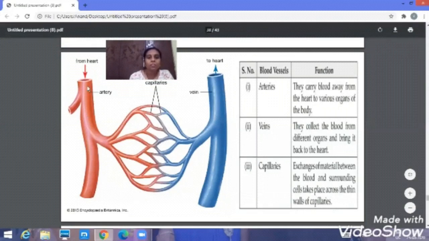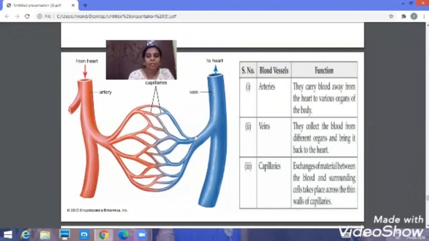So what they do is, these arteries and the veins, you can just see connected to the arteries and the veins, there is a small tube-like structure. We call it capillaries. These capillaries help in exchanging the material between the blood and the cell.